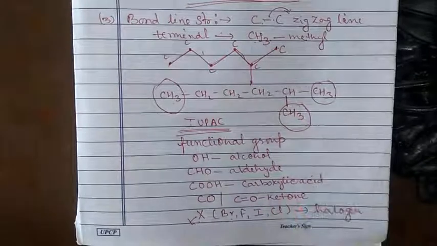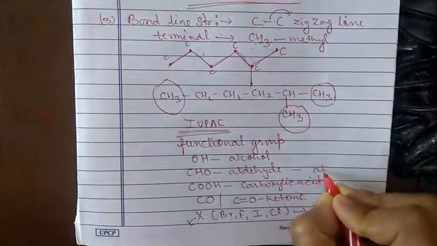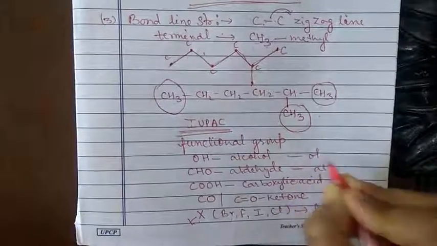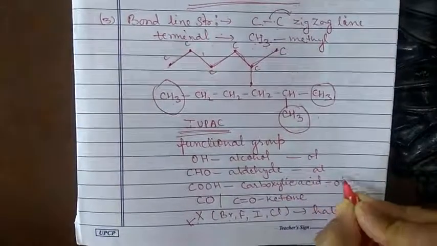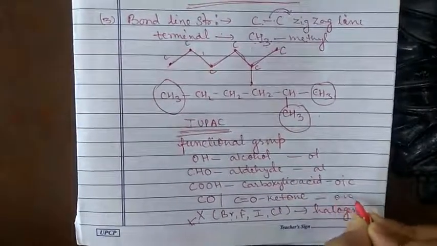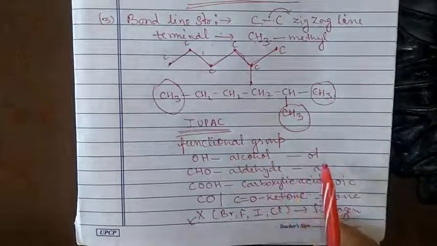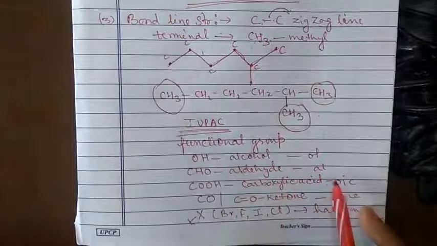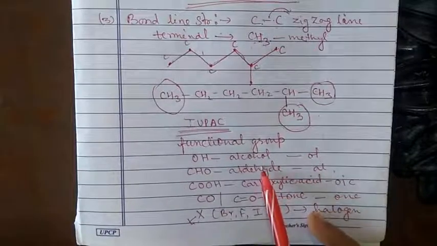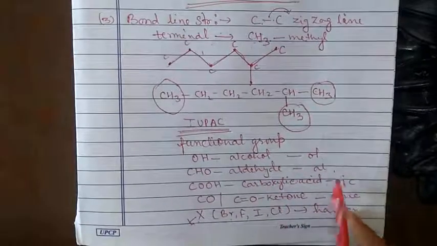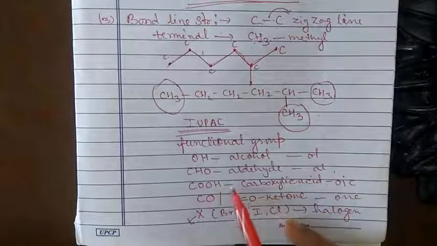The suffix for the aldehyde is al. This is ol, this is oic, this is one. These are the suffixes. Ol is used for the alcohol, al is used for the aldehyde, and oic is used when the carboxylic group is present.